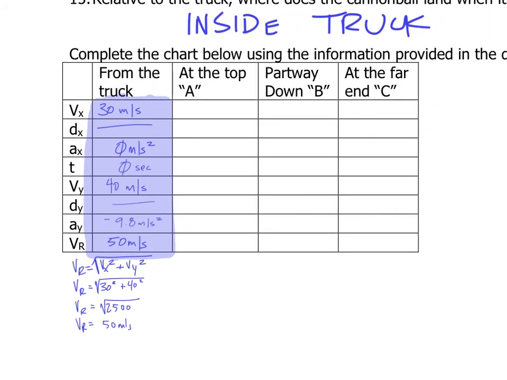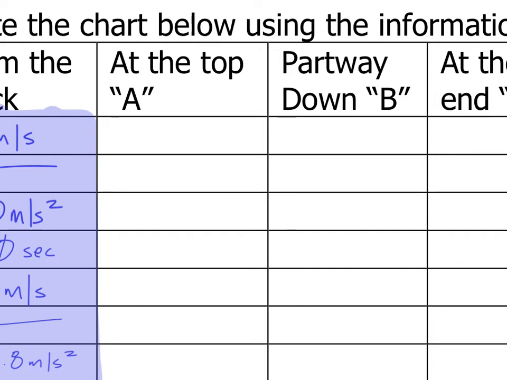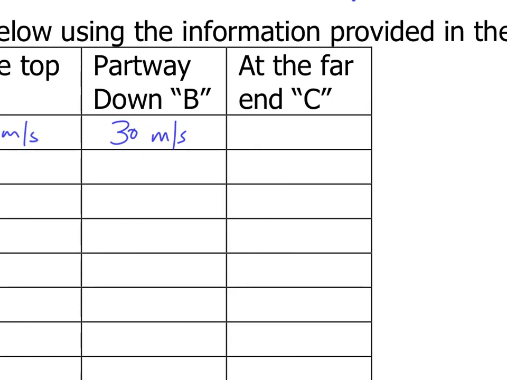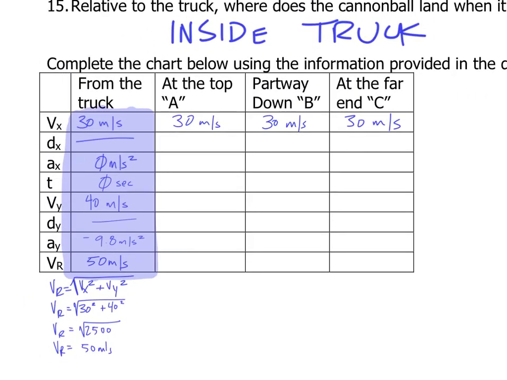Okay, at the top, well, I know that the horizontal velocity stays constant. So I know at the top it's going to be 30, partway down it's going to be 30, at the end it's going to be 30. That does not change. So I'm going to go ahead and fill those in because I already know those. So this is 30, this is 30, and this last one is 30. Okay, my horizontal distance at the top. Actually, I'm just going to go ahead and fill out, for the sake of time, the information that you have on your review.